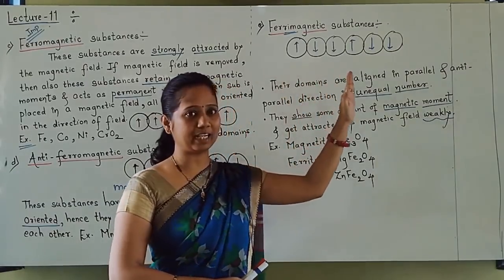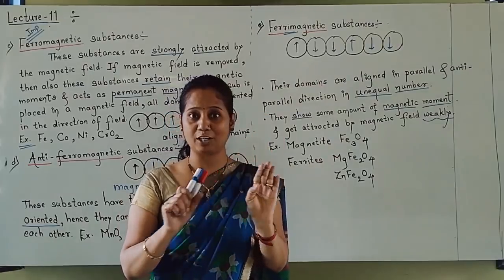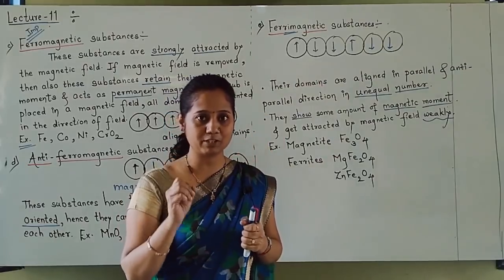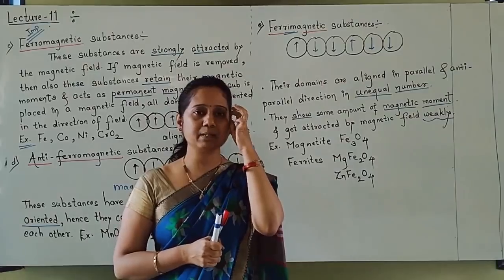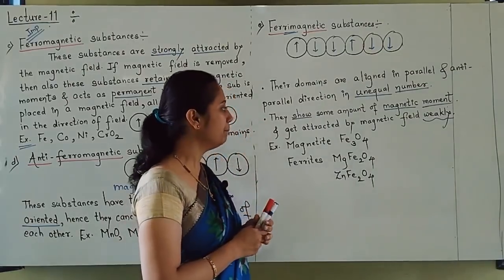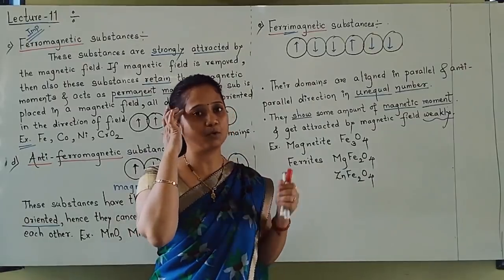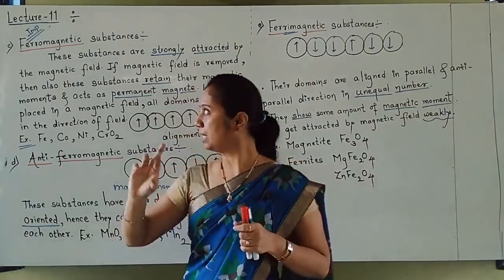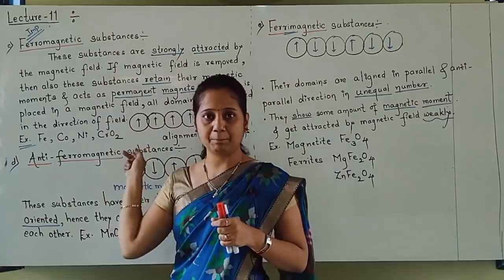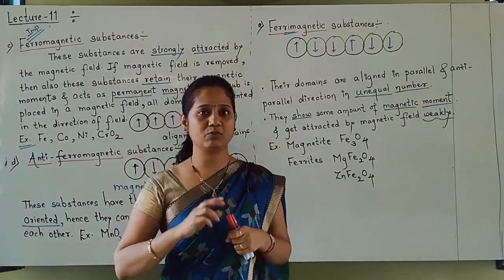All domains don't get cancelled. Some magnetic moment remains, and that's why they get weakly attracted by the magnetic field. Some examples I have written. Students, though I have told you all, the important question is what are ferromagnetic substances and give an example. Other alignments will also be asked.